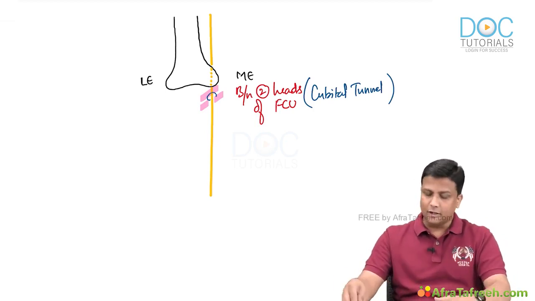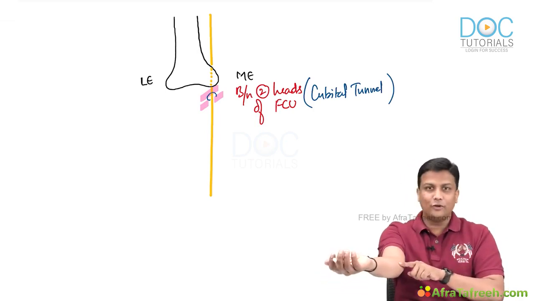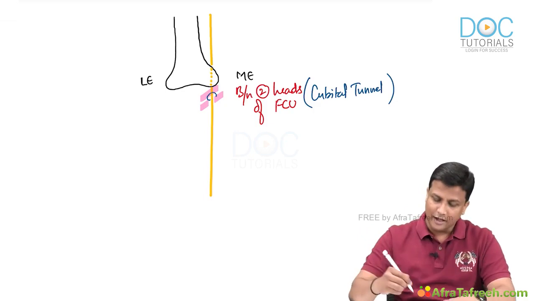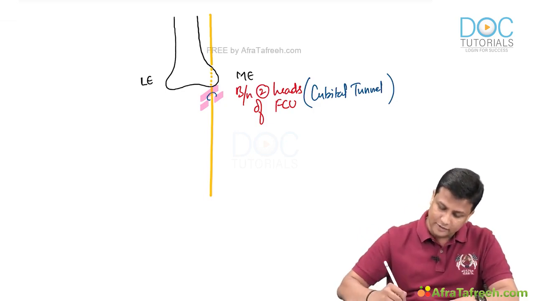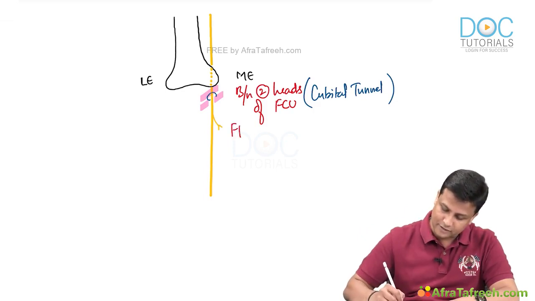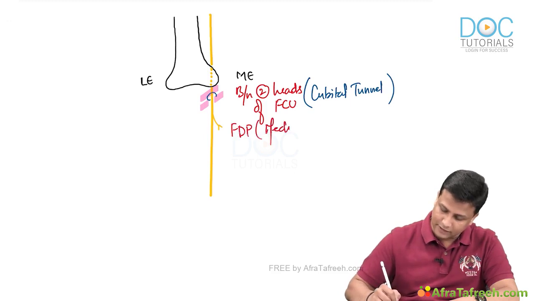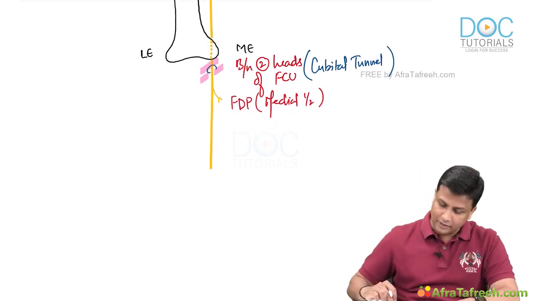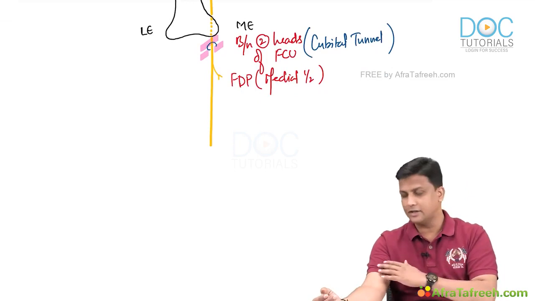So basically, it's entering into the forearm, supplying one and a half muscles, as I told you, flexor carpi ulnaris. And not only flexor carpi ulnaris, it also supplies one more muscle, that is FDP, flexor digitorum profundus. And we know very well, it supplies only the medial half of flexor digitorum profundus. Now, the arm is done, the forearm is done.